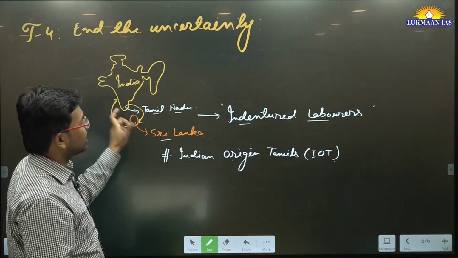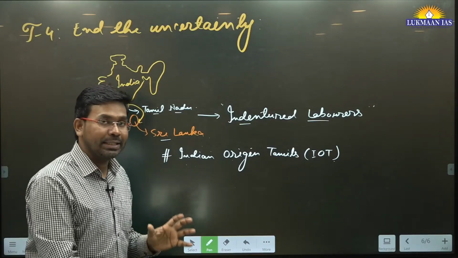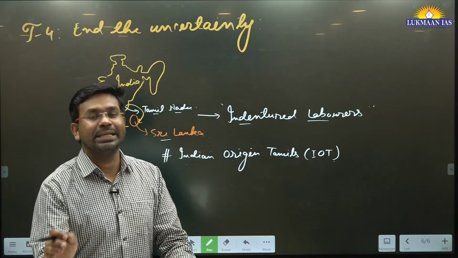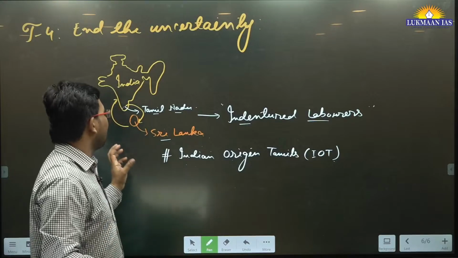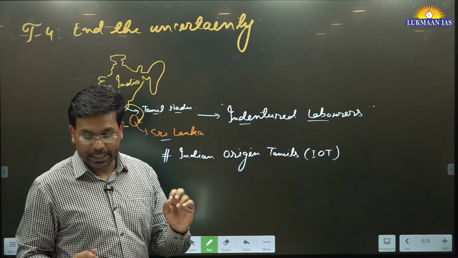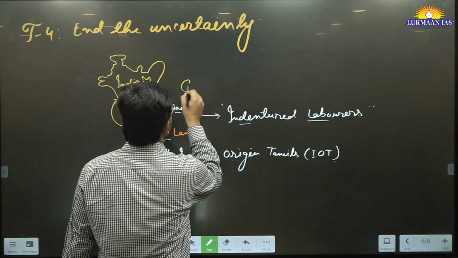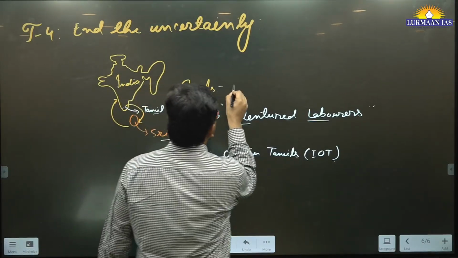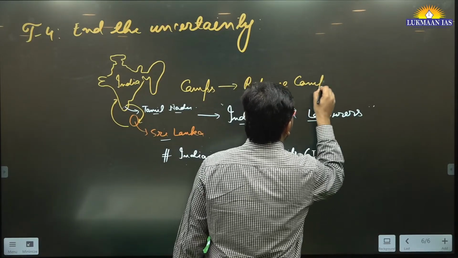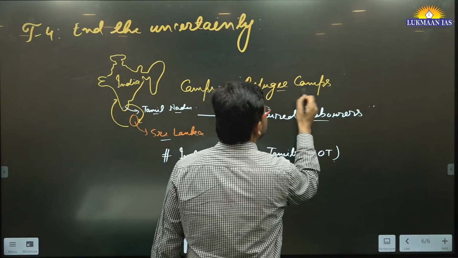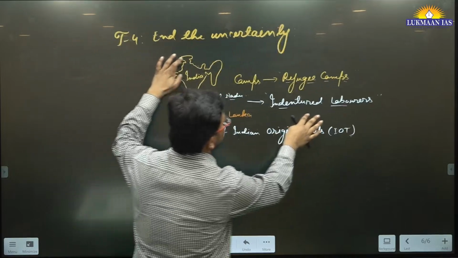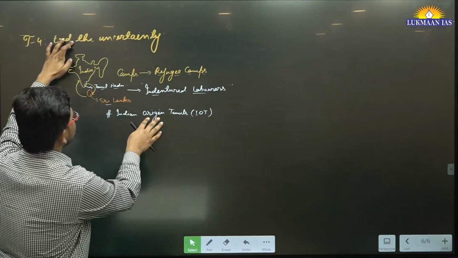So many of these Indian origin Tamils came, but not all of them have proper documents as Indian citizens. And some of those people are still struggling to get Indian citizenship. Many of these people have been kept in some kind of camps. These camps are known as refugee camps. Since these people do not have proper documentation, they are not getting rights. What rights? They are not getting rights as Indian citizens.